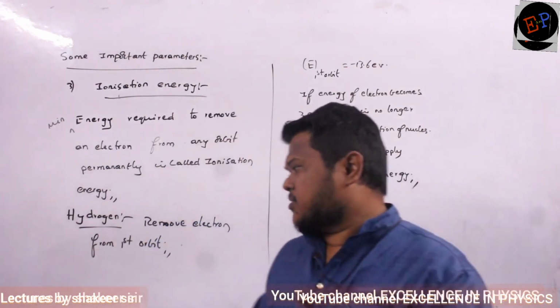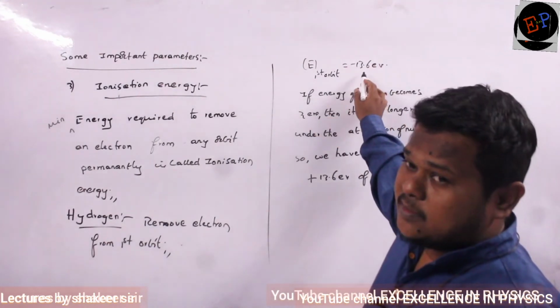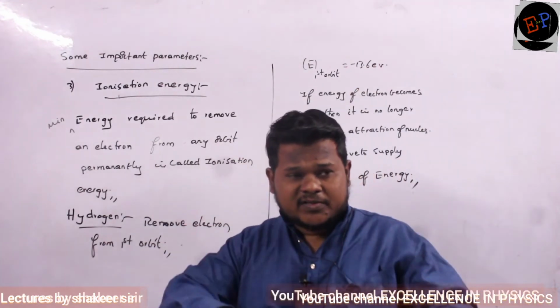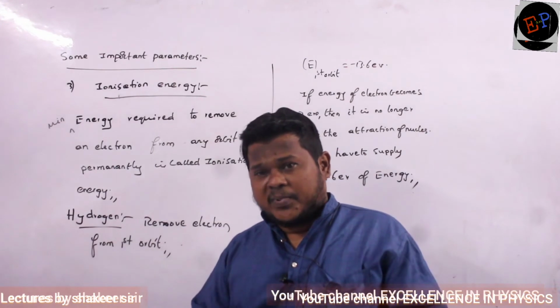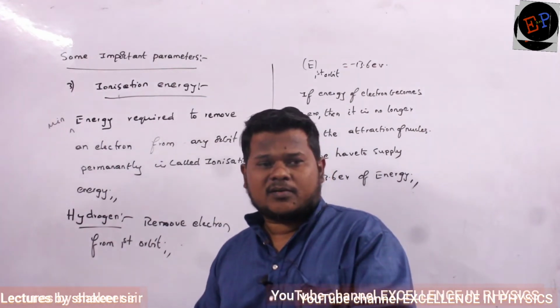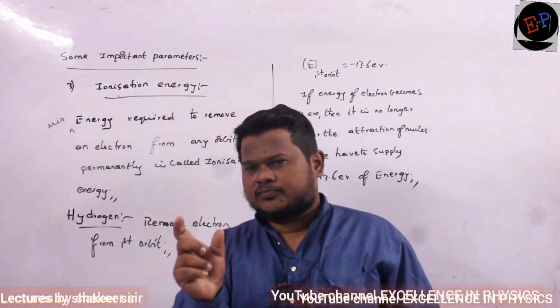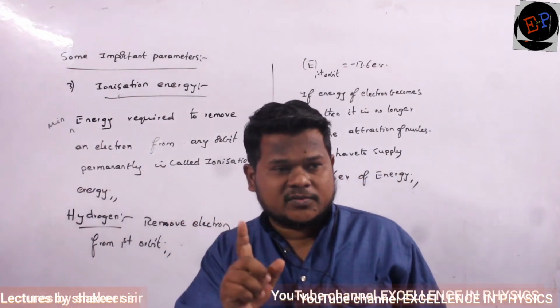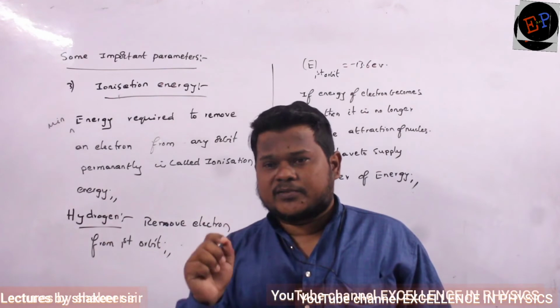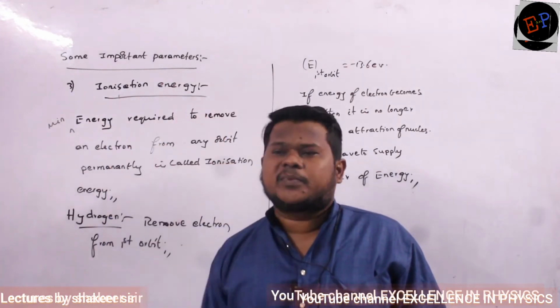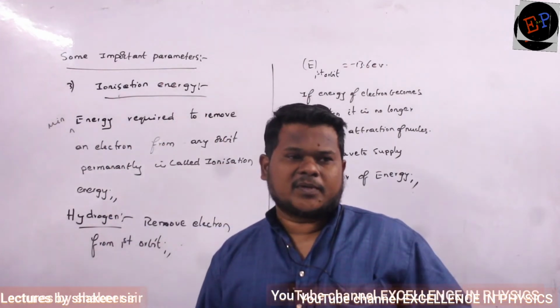So what is the energy of the electron in the first orbit? Minus 13.6. So supply the same amount of positive energy, plus 13.6 electron volts, and its energy will become 0. Zero means it is no longer negative. So it will move out of the orbit. That's all. That much amount of energy I have to supply.